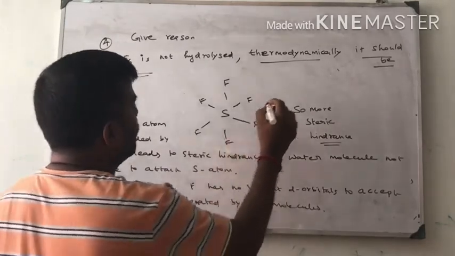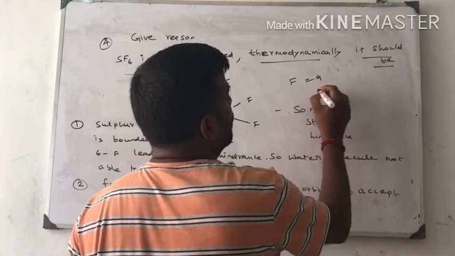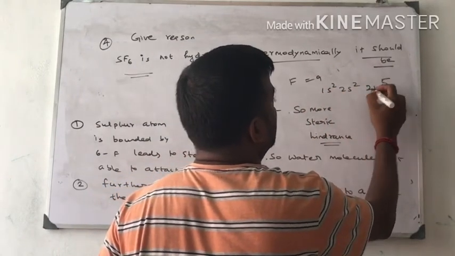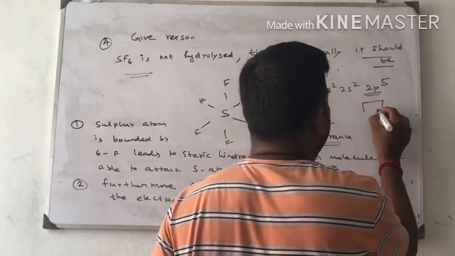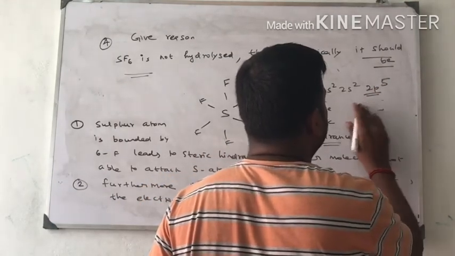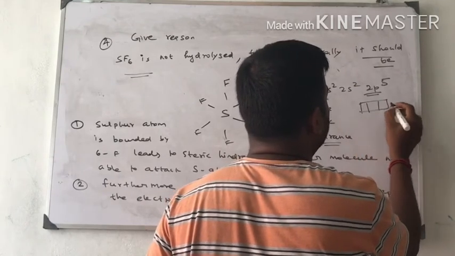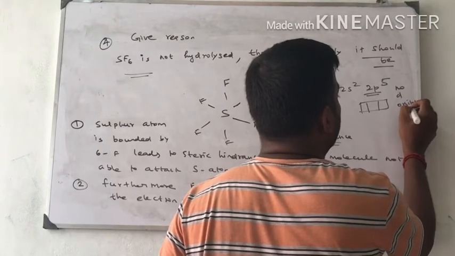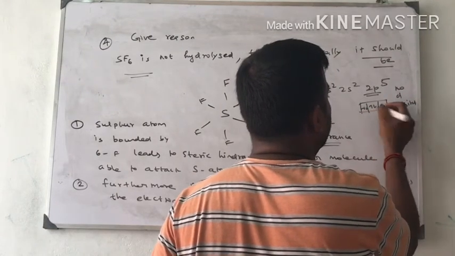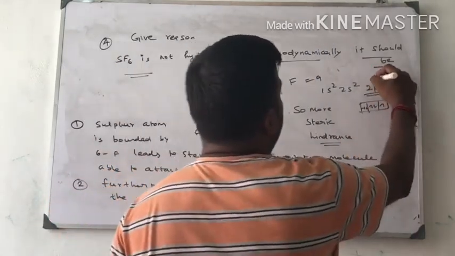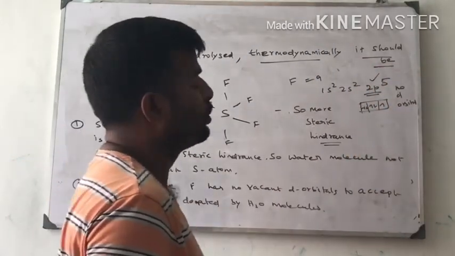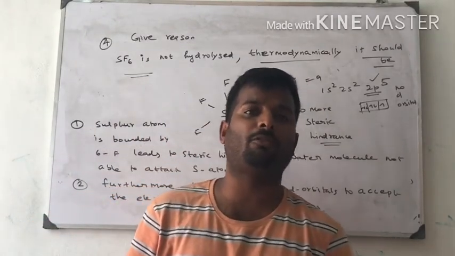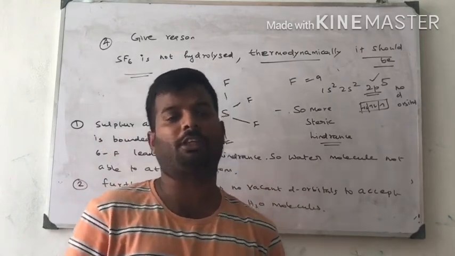See, in the case of fluorine, atomic number 9, the configuration is 1s2, 2s2, 2p5. Here, there are no d orbitals. Because of the small size of fluorine, only p orbitals are present. There are no d orbitals in fluorine because of its small size and high electronegativity.